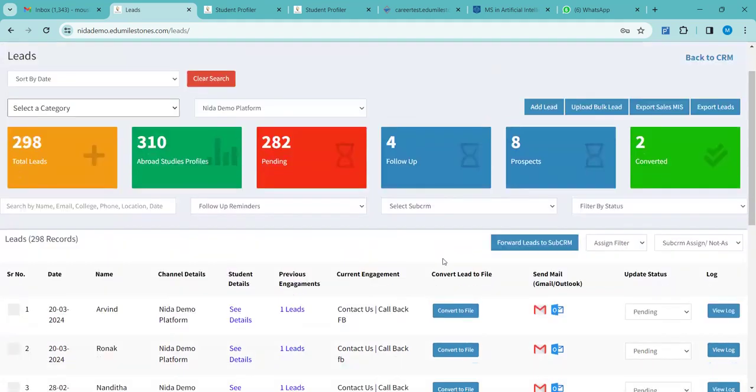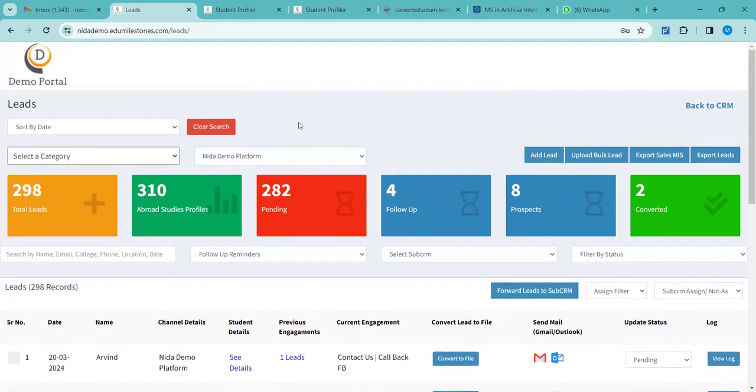So is this clear how we can add a lead and we can also do the profiling? Yes, it is clear, right? Now let me go back to the CRM.